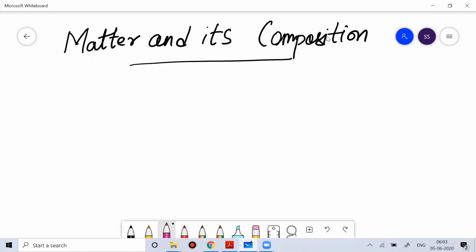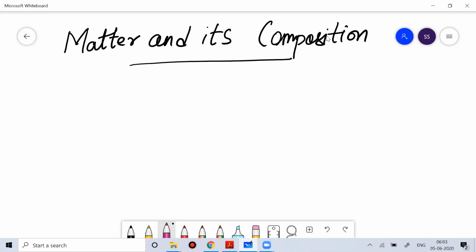So when we see anything and everything around us, seeing is probably not the correct word, I can say feel it. You can feel it, you can see it, you can touch it. Whether it is living or non-living, anything and everything you can see, feel or touch around ourselves is basically matter. So what is matter? Matter is anything that has mass, occupies space, or can be perceived by our senses. That is basically called matter.